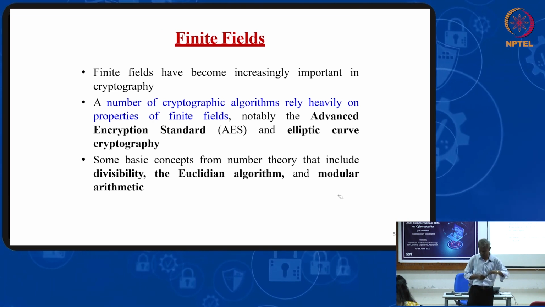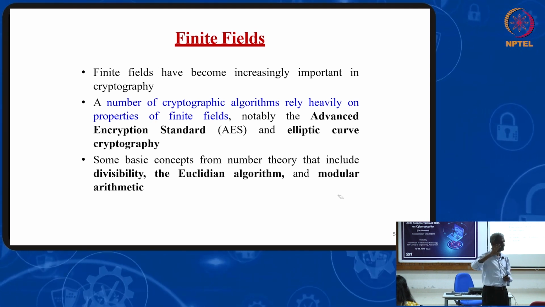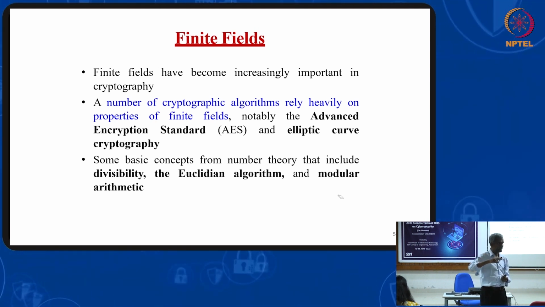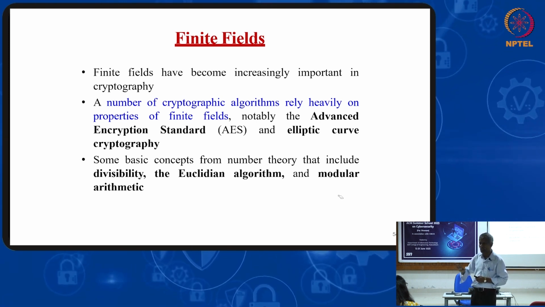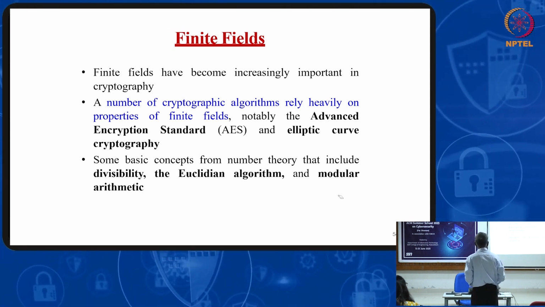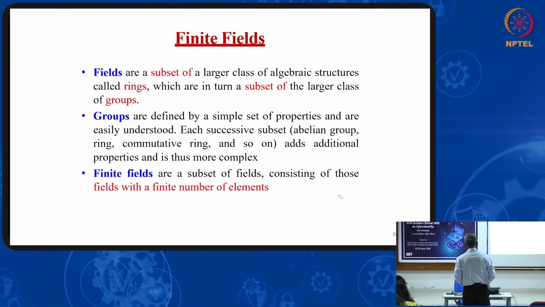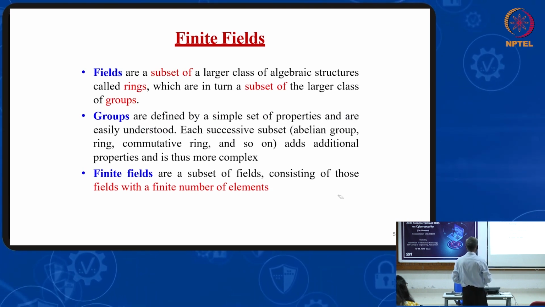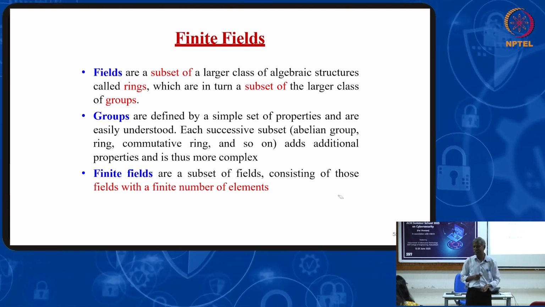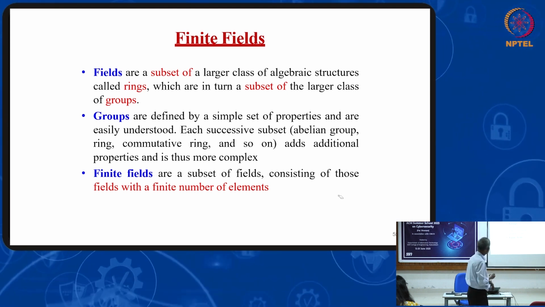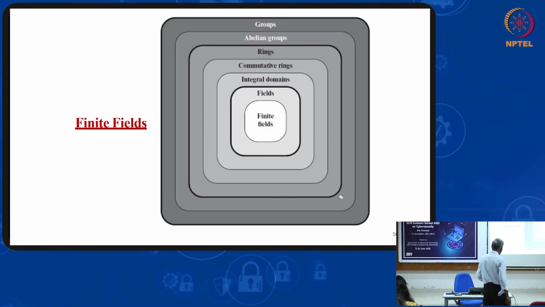These two are the most powerful algorithms. In symmetric cryptography, the AES algorithm is the powerful one. In public key cryptography, elliptic curve cryptography is the most powerful algorithm. These two algorithms both are using finite fields. So, a field is a subset of a ring and that is a subset of a group. So, we will start with the group, then go to ring, then go to field. After that, finite field.